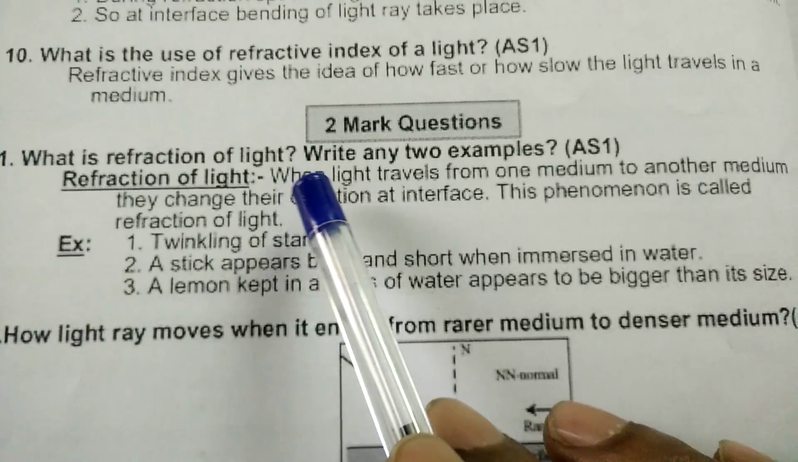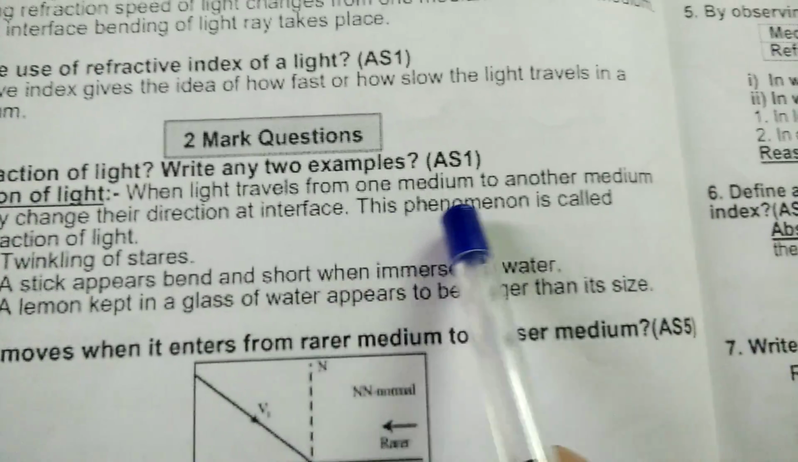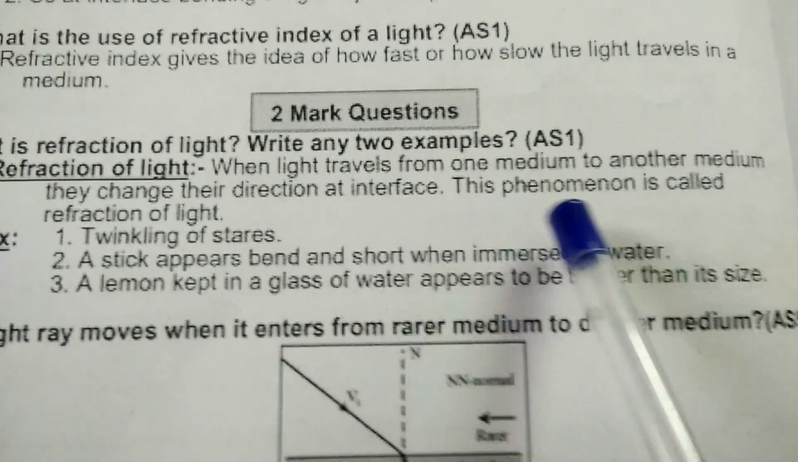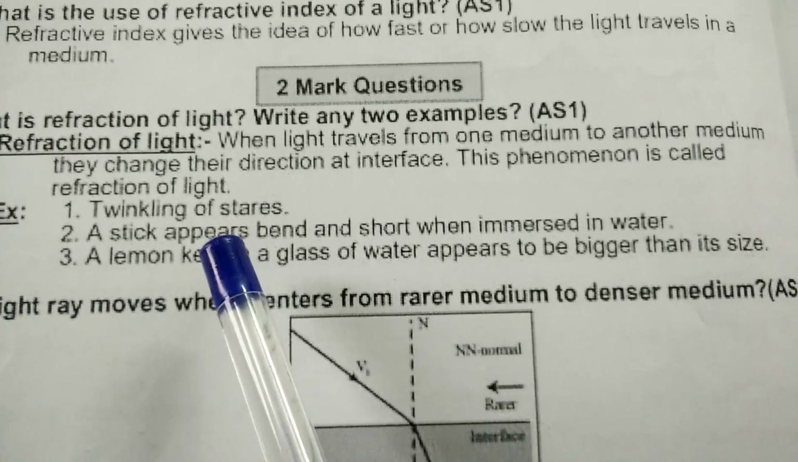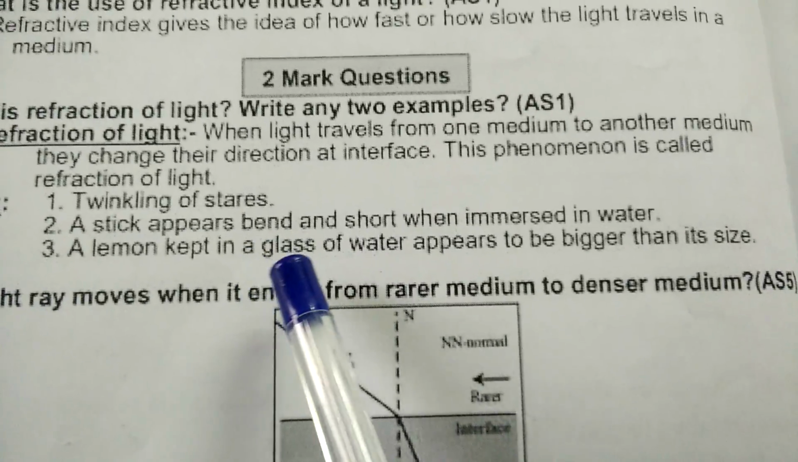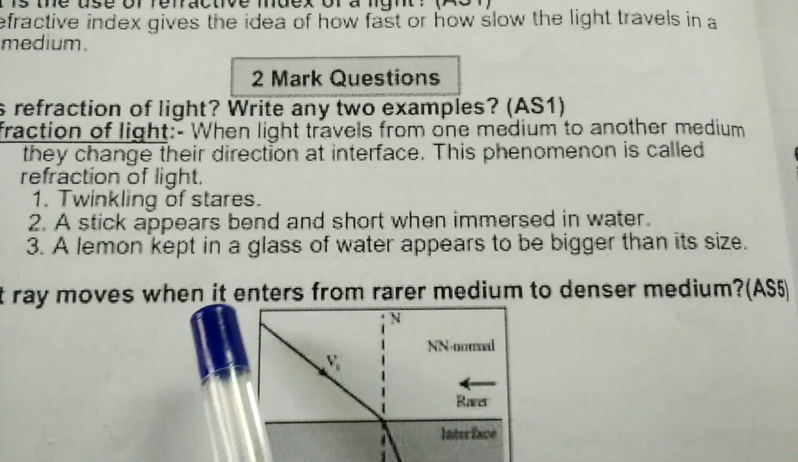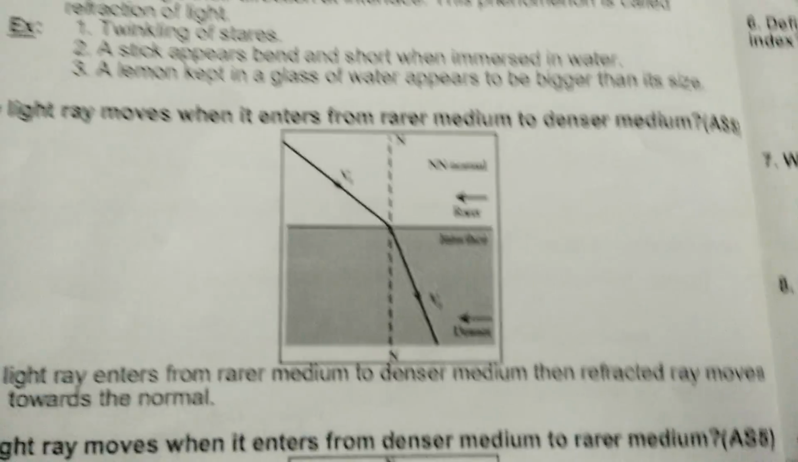What is refraction of light? Write any 2 examples. When light rays travel from one medium to another medium, they change their direction at interface. This phenomenon is called refraction of light. Example 1, twinkling of stars. A stick appears bent and short when immersed in water. A lemon kept in a glass of water appears to be bigger than its size.